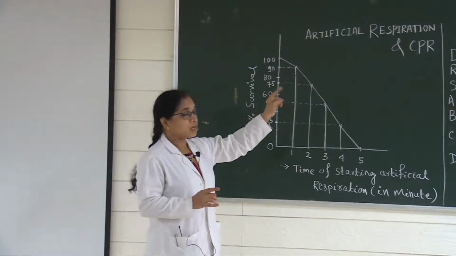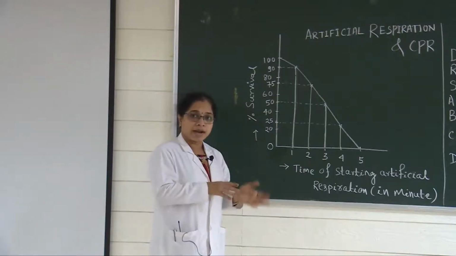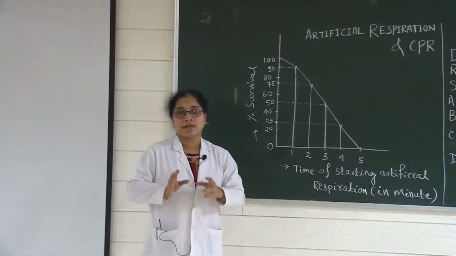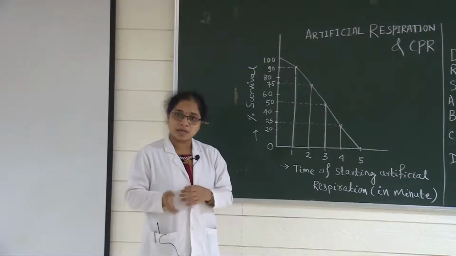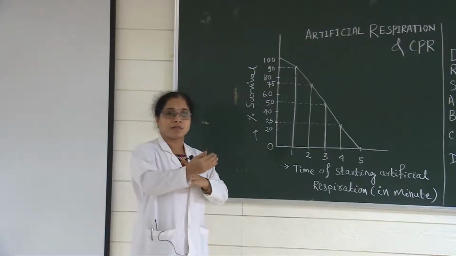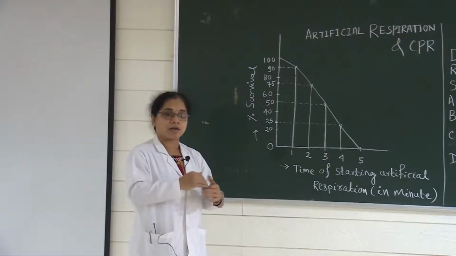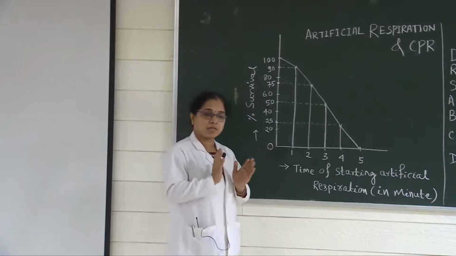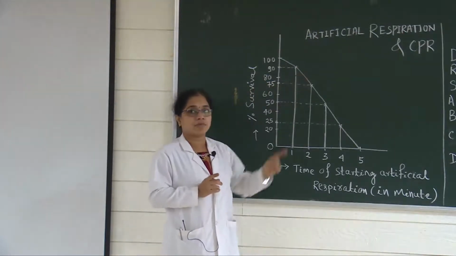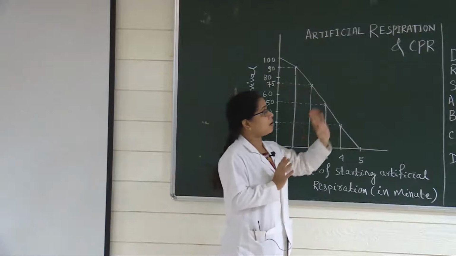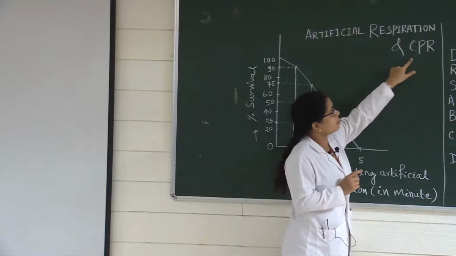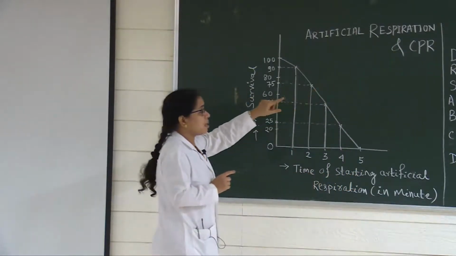But CPR usually has to be given when there is both cardiac arrest as well as respiratory arrest. For example, in conditions like collapse, respiratory arrest is there and cardiac arrest too, because in the beginning the respiration will be arrested, after that the heart will be arrested. When both conditions are there, that is a very critical condition. At that time, without wasting time, immediately you have to give CPR or cardiopulmonary resuscitation.